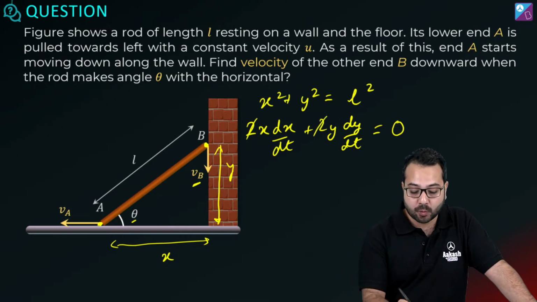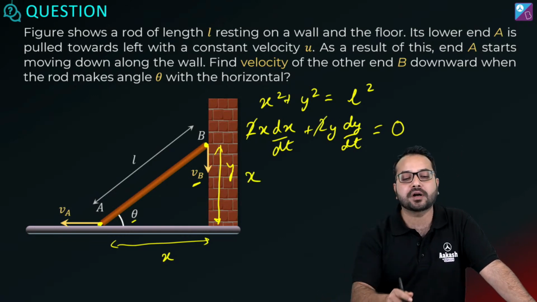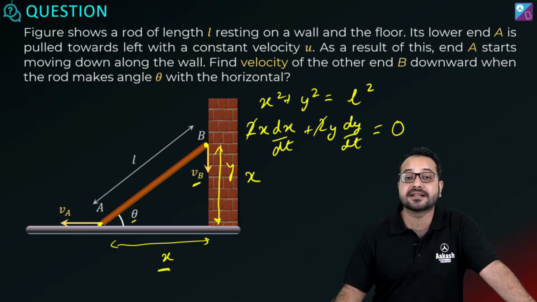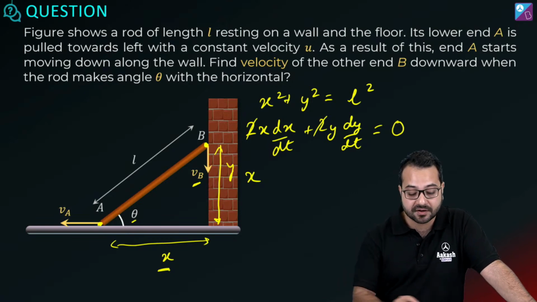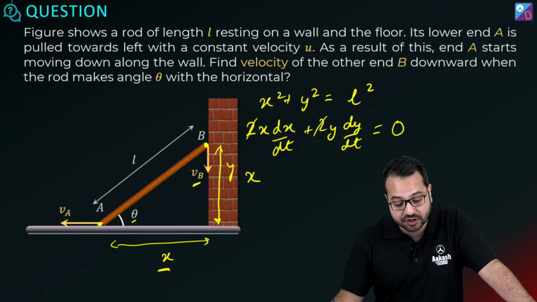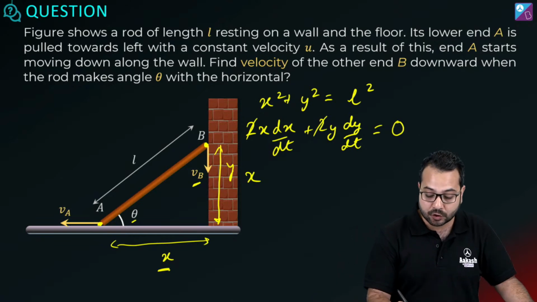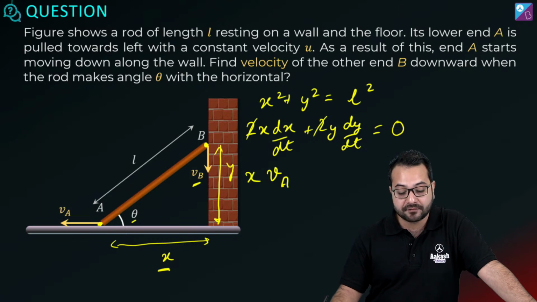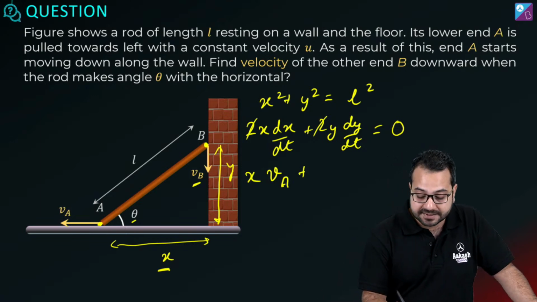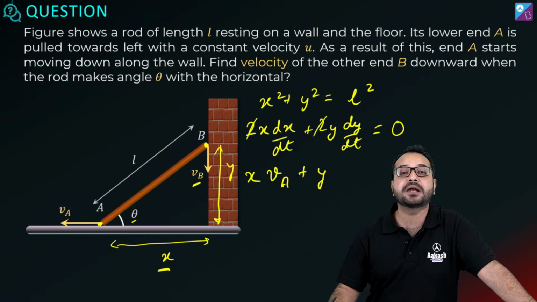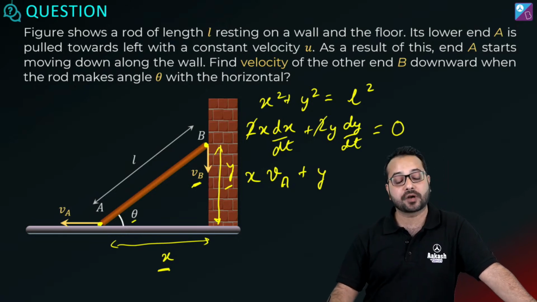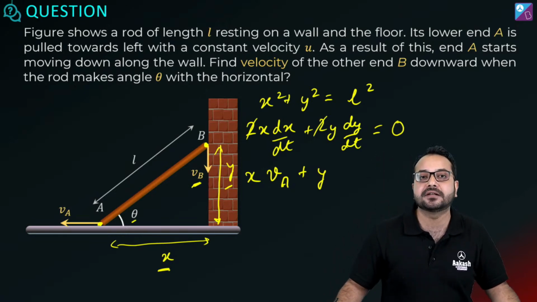So what do we get? We get x multiplied by, what is dx by dt? It is the rate at which this distance is changing. So what is this going to be? This is going to be the velocity of A. Do you agree? Is that correct? This is going to be the velocity of A plus y multiplied by dy by dt. What is dy by dt? dy by dt is the rate at which this length is changing. Okay, and what is that rate? That is simply the velocity.